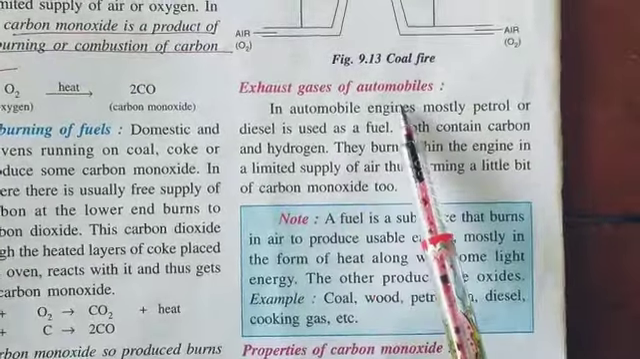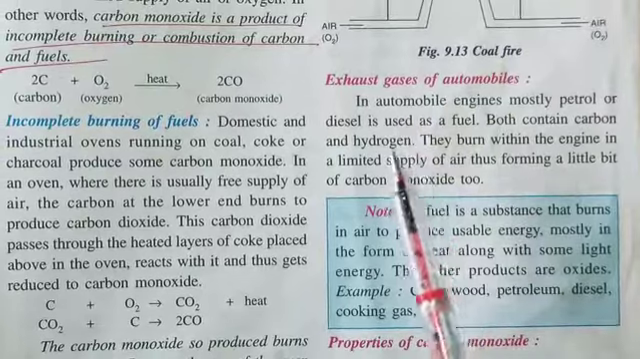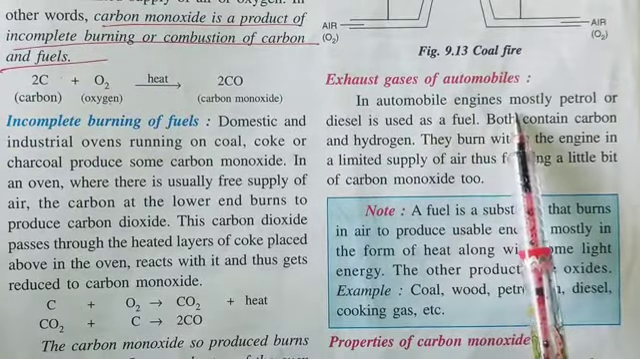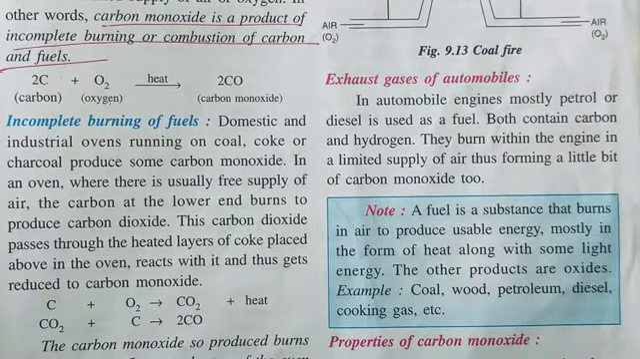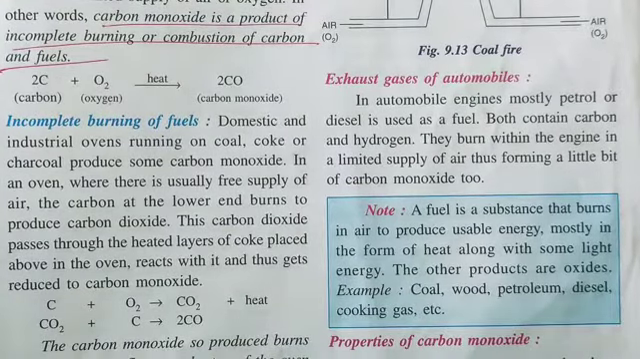Now the exhaust gases of automobiles. In automobile engines, generally we use petrol and diesel as fuel. As I had told you, all the fuels mostly contain carbon and hydrogen. So when they burn within the engine of any automobile, there is a limited supply of air, and so carbon monoxide is also formed along with carbon dioxide, but in a very little amount.